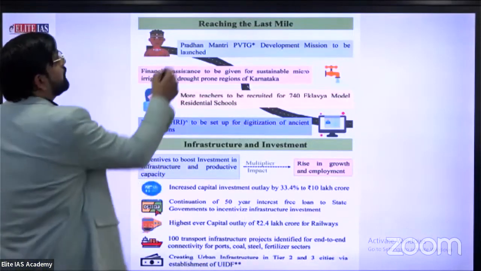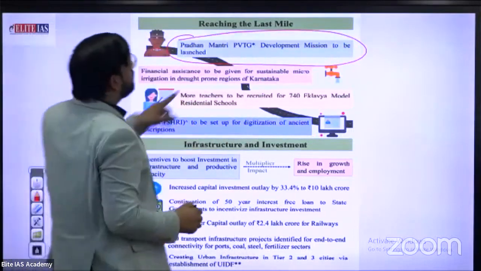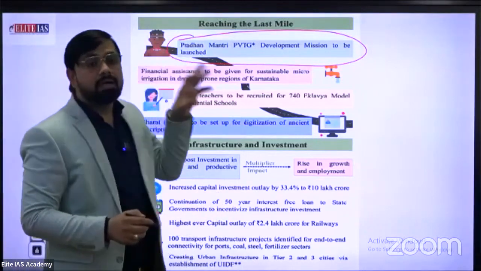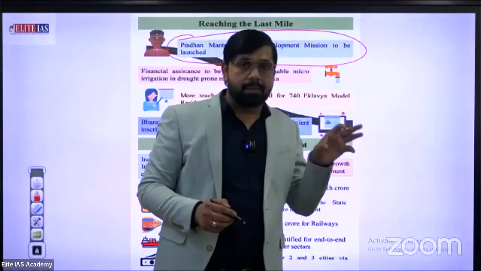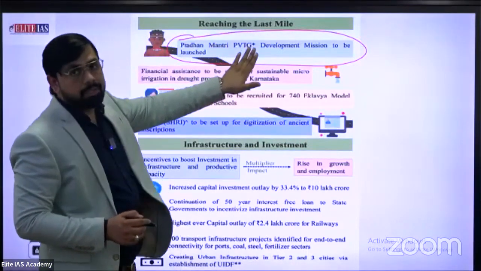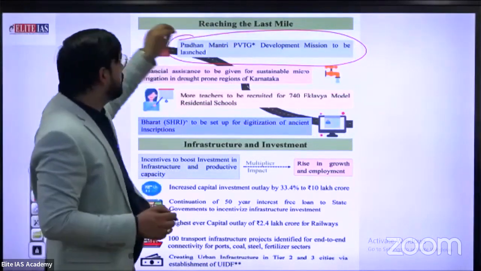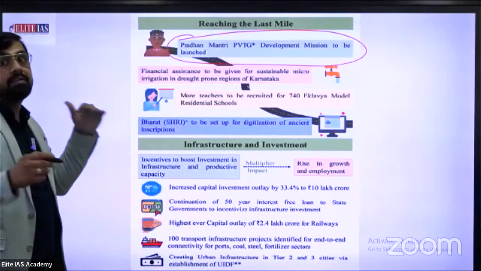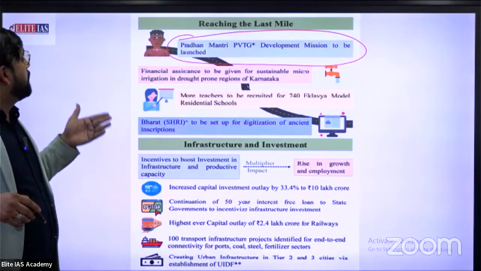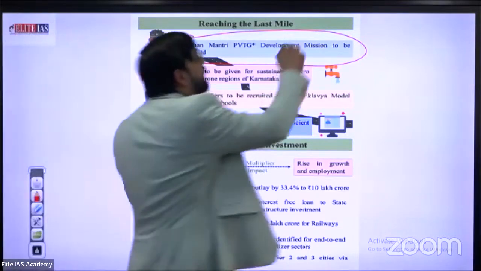Reaching the last mile: Pradhan Mantri PVTG Development Mission to be launched. What is the meaning of PVTG? Write down: Particularly Vulnerable Tribal Groups. This effort targets the tribals who face many problems in accessing basic facilities. That is why the government provides financial assistance.